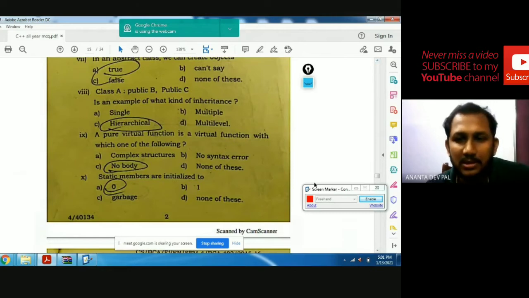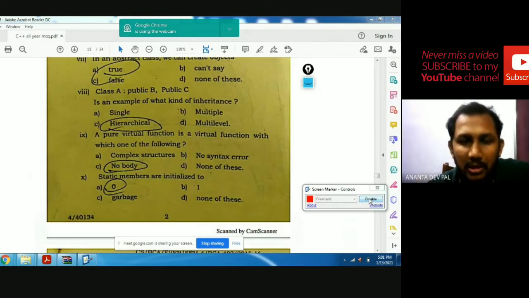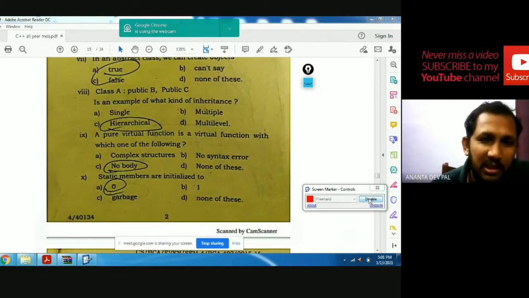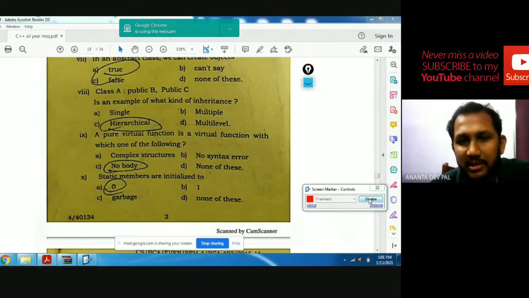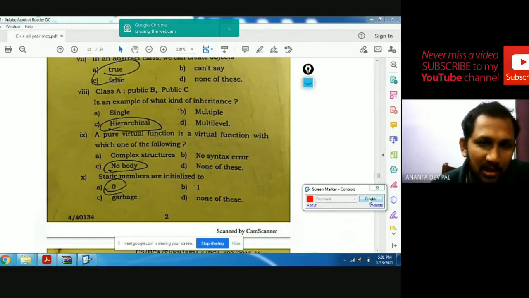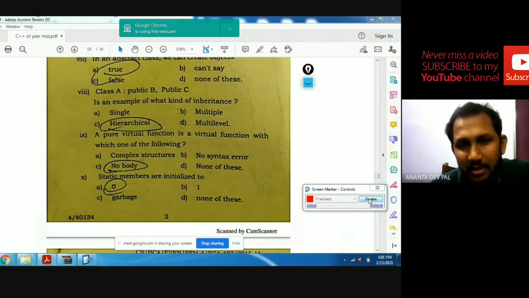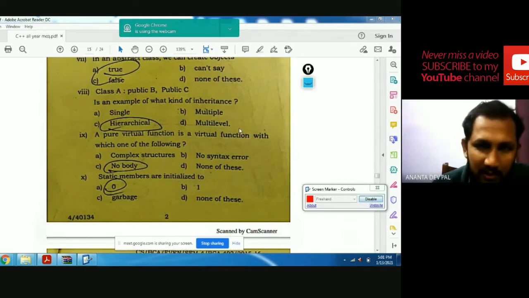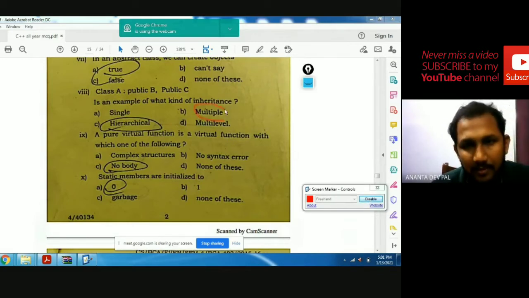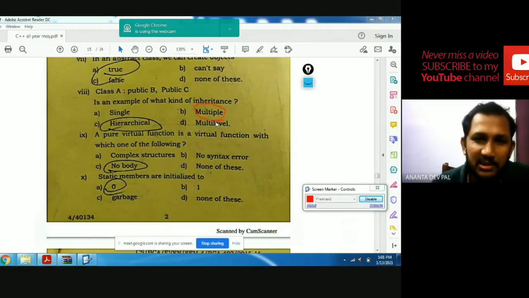Next, class A : public B, public C is called multiple inheritance, because B and C are inherited by class A. So B and C are combined together to produce class A. Is it an example of which kind of inheritance? Single? No. Single inheritance is class B : class A : public B. Is it multiple, hierarchical, or multi-level? The answer is definitely multiple, because many to one, B and C combined to A. That is known as multiple inheritance.